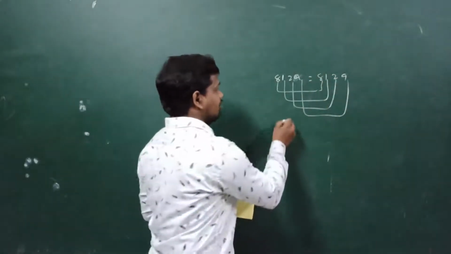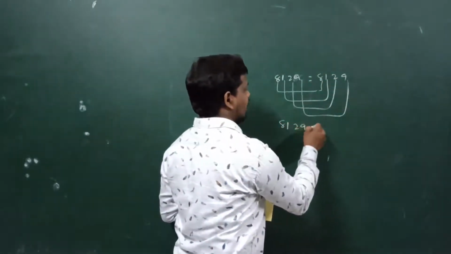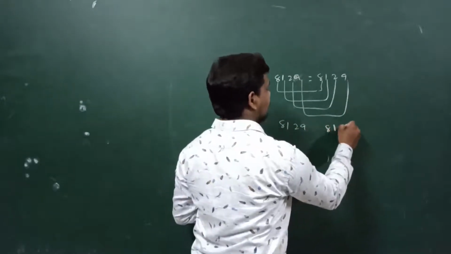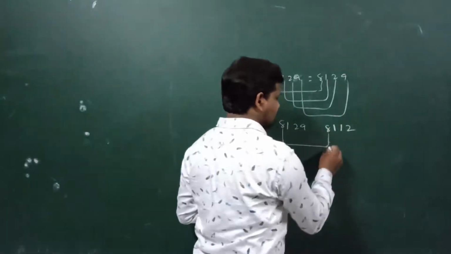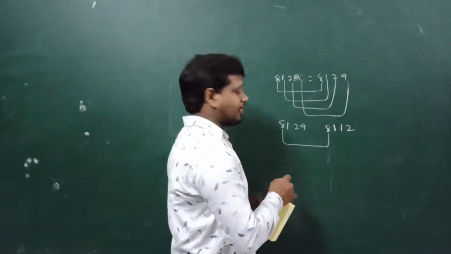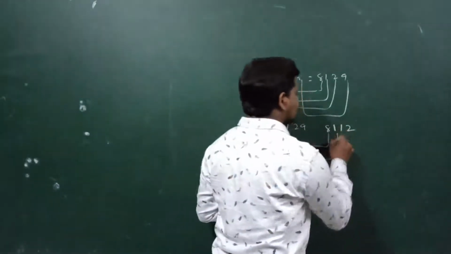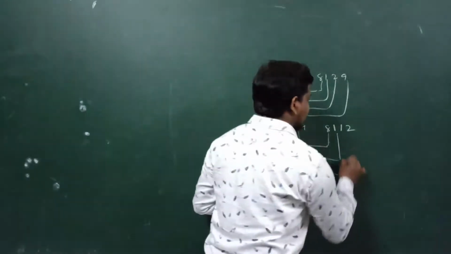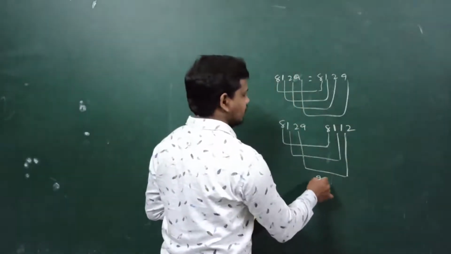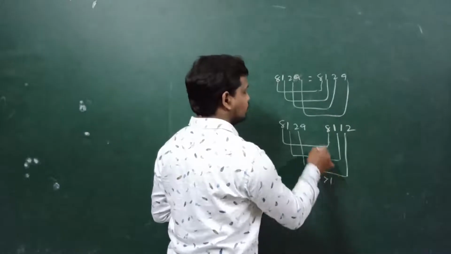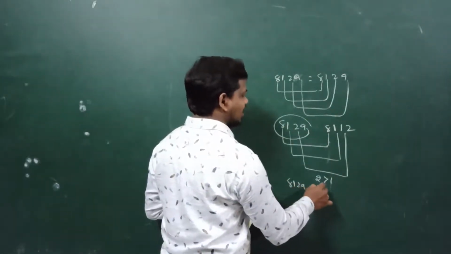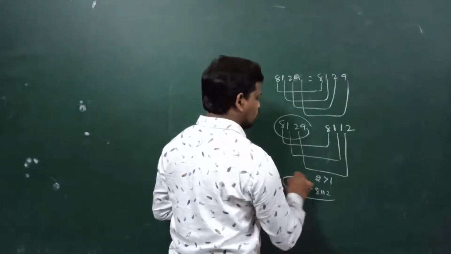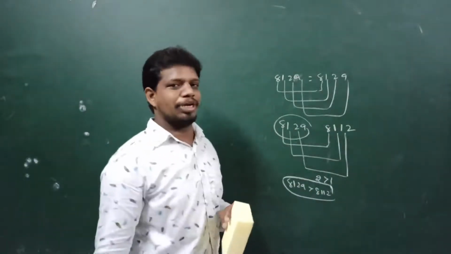Another pair we will take: 8129 and 8112. Again compare. These 8s are the same, the thousands place values are the same, and the hundreds place values are also the same. Then check the tens place values. Here 2 is greater than 1. So 8129 is greater than 8112. Like that we have to compare.